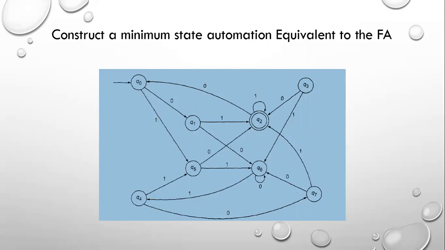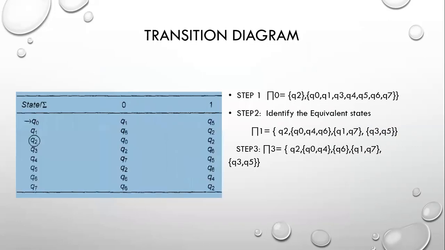Here all states are different states. First of all, you have to convert this transition diagram into a transition table. In this table, these are the states, and these are the inputs 0 and 1. If Q0 is 0, it reaches Q1. If Q0 is 1, it reaches Q5.